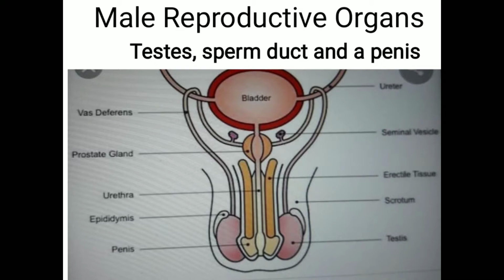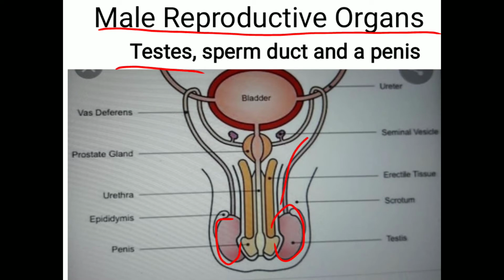Dear students, as you know, male reproductive organs are a pair of testes. So these are a pair of testes. This is a sperm duct and this is a penis.